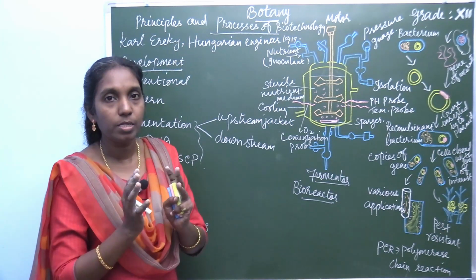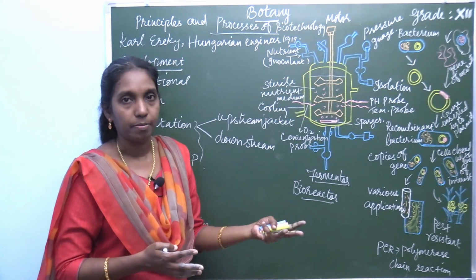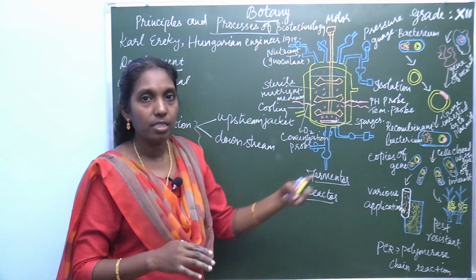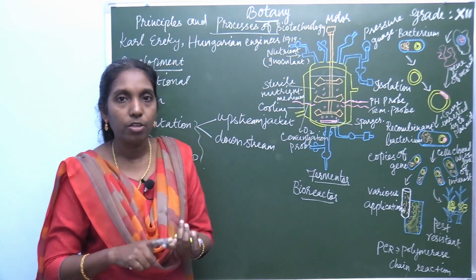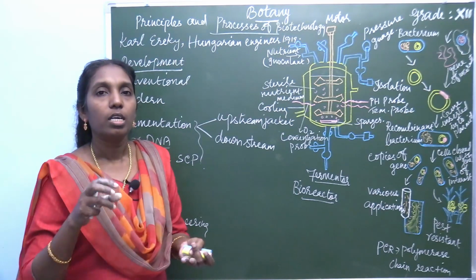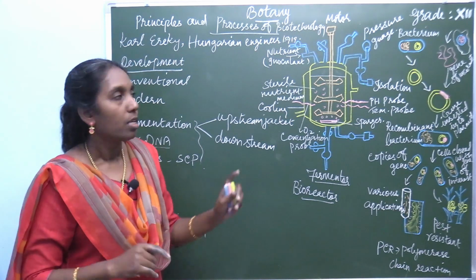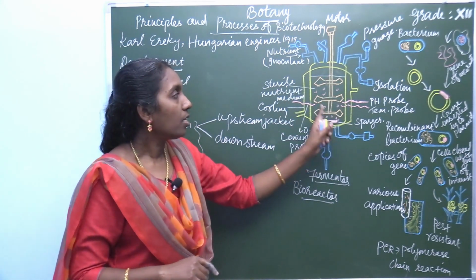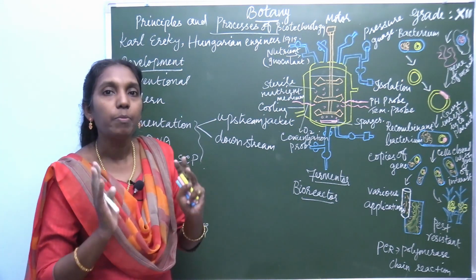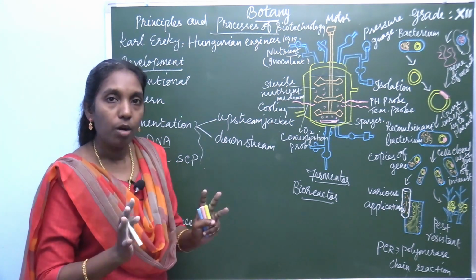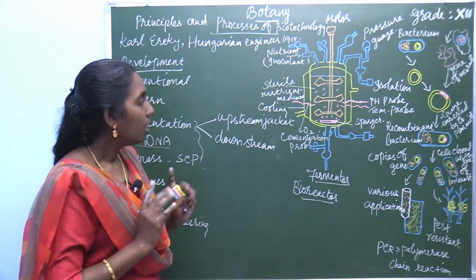After selecting the fermenter, the liquid medium, the nutrient medium, the microbes, everything necessary is sterilized. After sterilization of the liquid medium, the pH and temperature are maintained at the optimum. It should not be too high or too low.